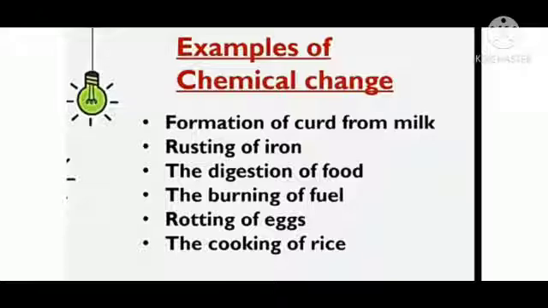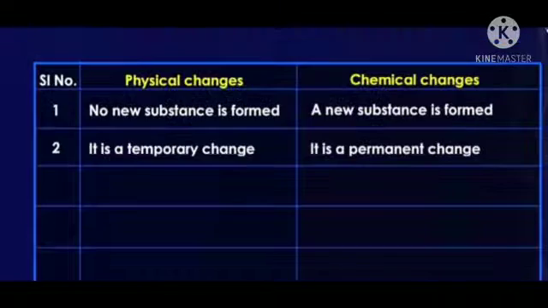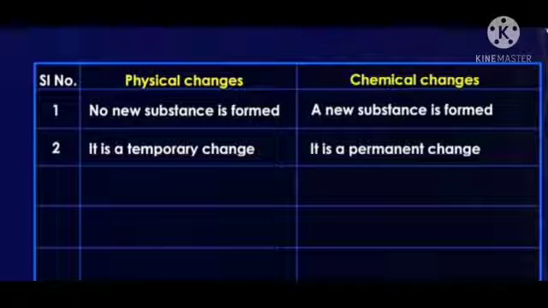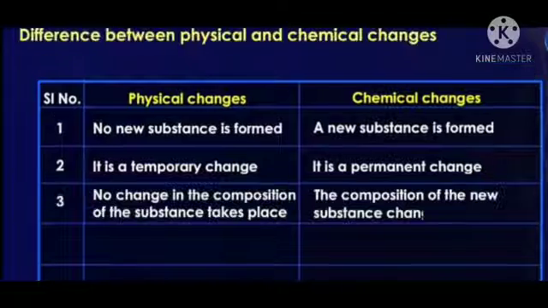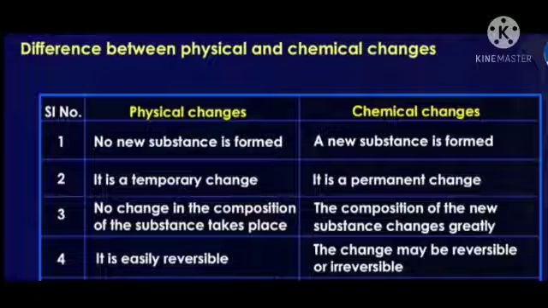Now next, let's see the difference between physical changes and chemical changes. In physical changes, no new substance is formed, while in chemical change, a new substance is formed. Second, physical change is a temporary change, while chemical change is a permanent change. In physical change, no change in the composition of the substance takes place, while in chemical changes, the composition of the new substance changes greatly.